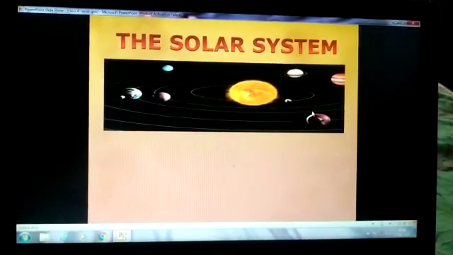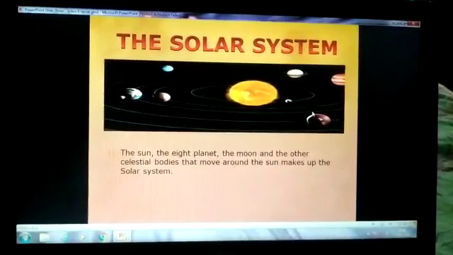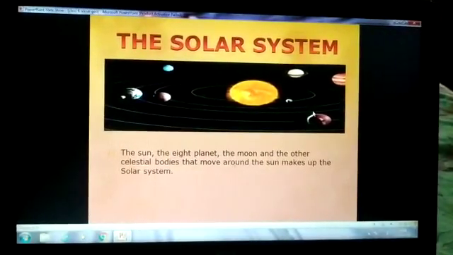See children, this is the picture of our solar system. You see the sun is in the middle, and all the planets are revolving around it as well as rotating in its orbit. This is a solar system. This is the family. The sun, the 8 planets, the moon, and the other celestial bodies that move around the sun make up the solar system.